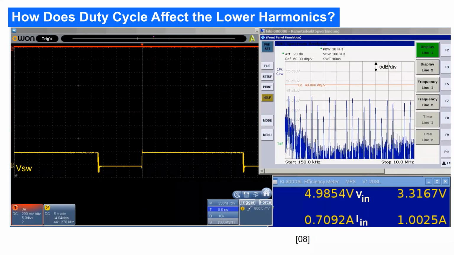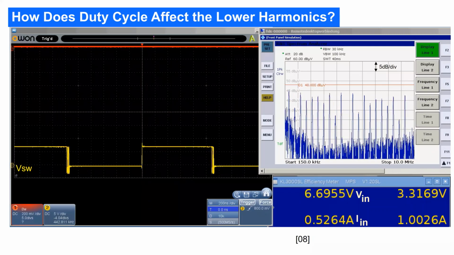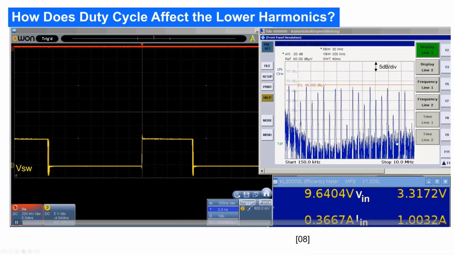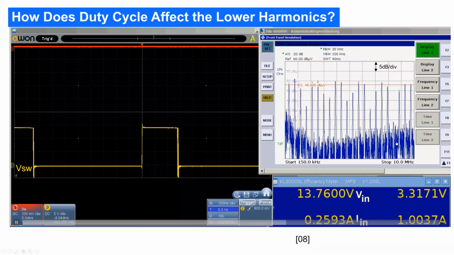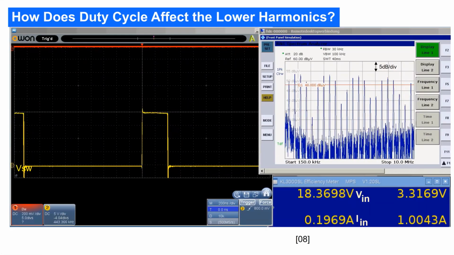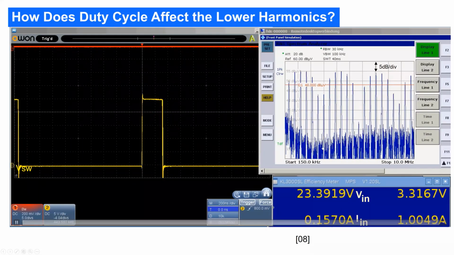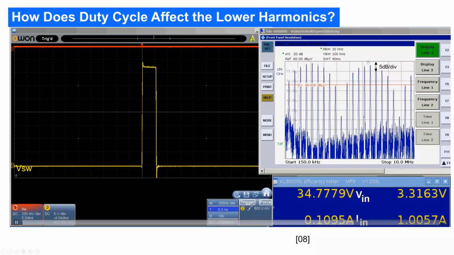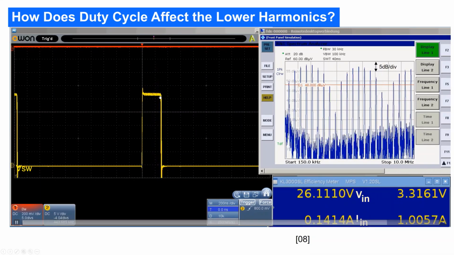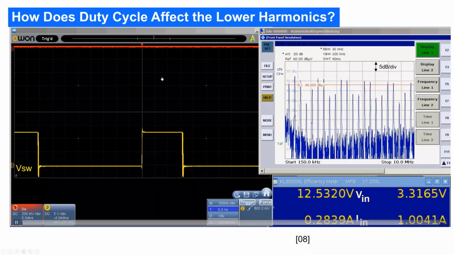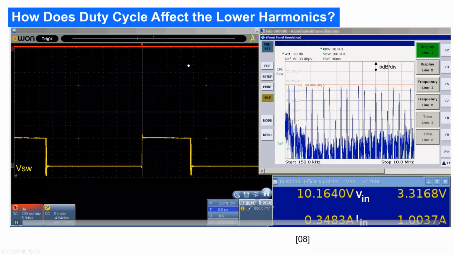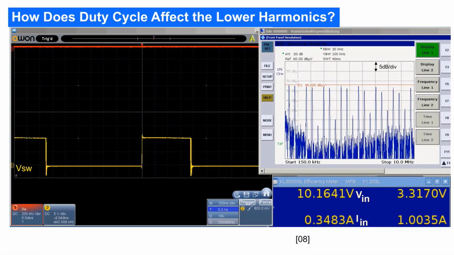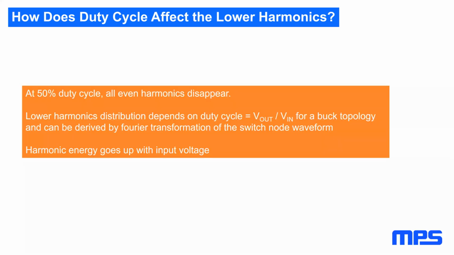Now, a duty cycle has an effect on the lower harmonics. So don't be surprised if you do lower harmonics measurements that they will be dependent on the input voltage. And if you go high with the input voltage, you also see that the spurs go higher. The spurs definitely track with the input voltage. The higher the voltage on the switch node, the higher the spurs. That's also a general takeaway from this experiment.